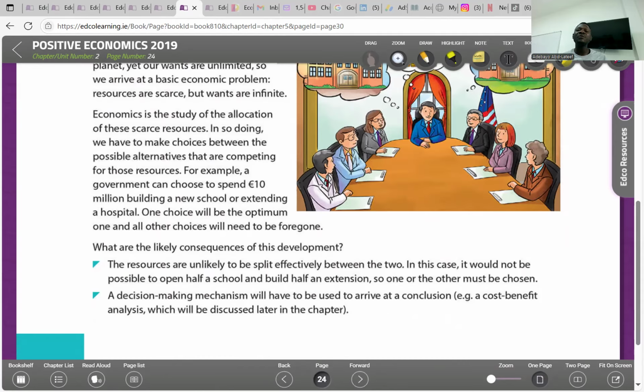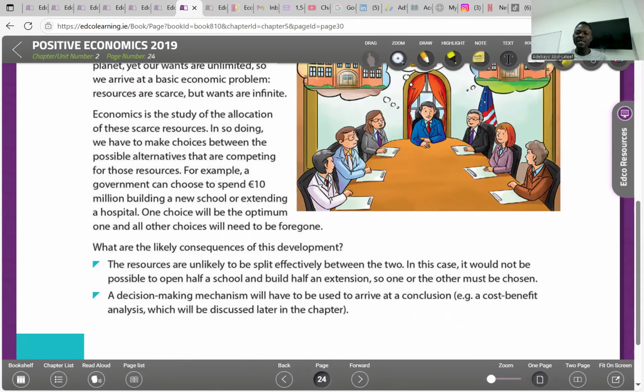So what are the likely consequences of these developments? If government has to choose one, what are the consequences of making a choice? The resources are unlikely to be split effectively between the two. In this case, it will not be possible to open half a school and build half an extension, so one or the other must be chosen. The first situation is this: we cannot efficiently use the same resources to build a school and a hospital. It simply means we cannot build half a school or half an extension. It's either we build a school or we build a hospital. That means a choice has to be made.